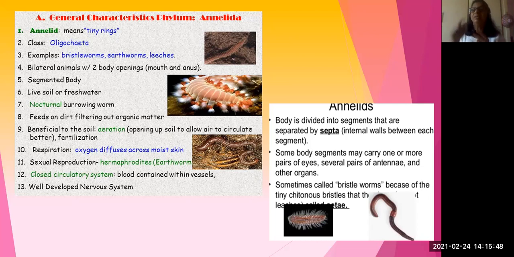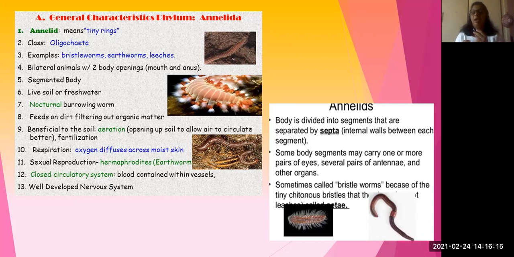Peristomium, where there is a ring-like structure, and from the ring a nerve cord passes throughout the body. In each segment there is a ganglion, and from the ganglion a pair of nerves arises. So this is the structure of the nervous system in annelids, which we can see developed for the first time in annelids.